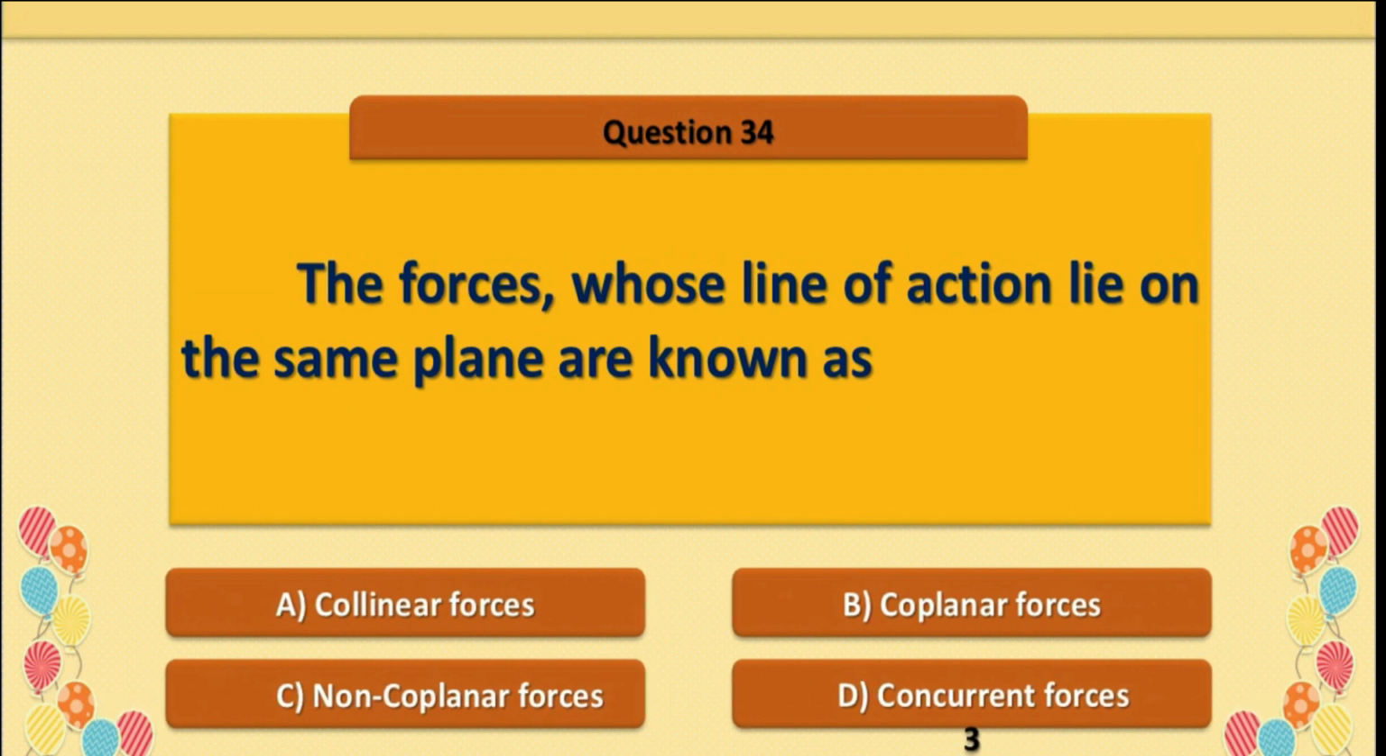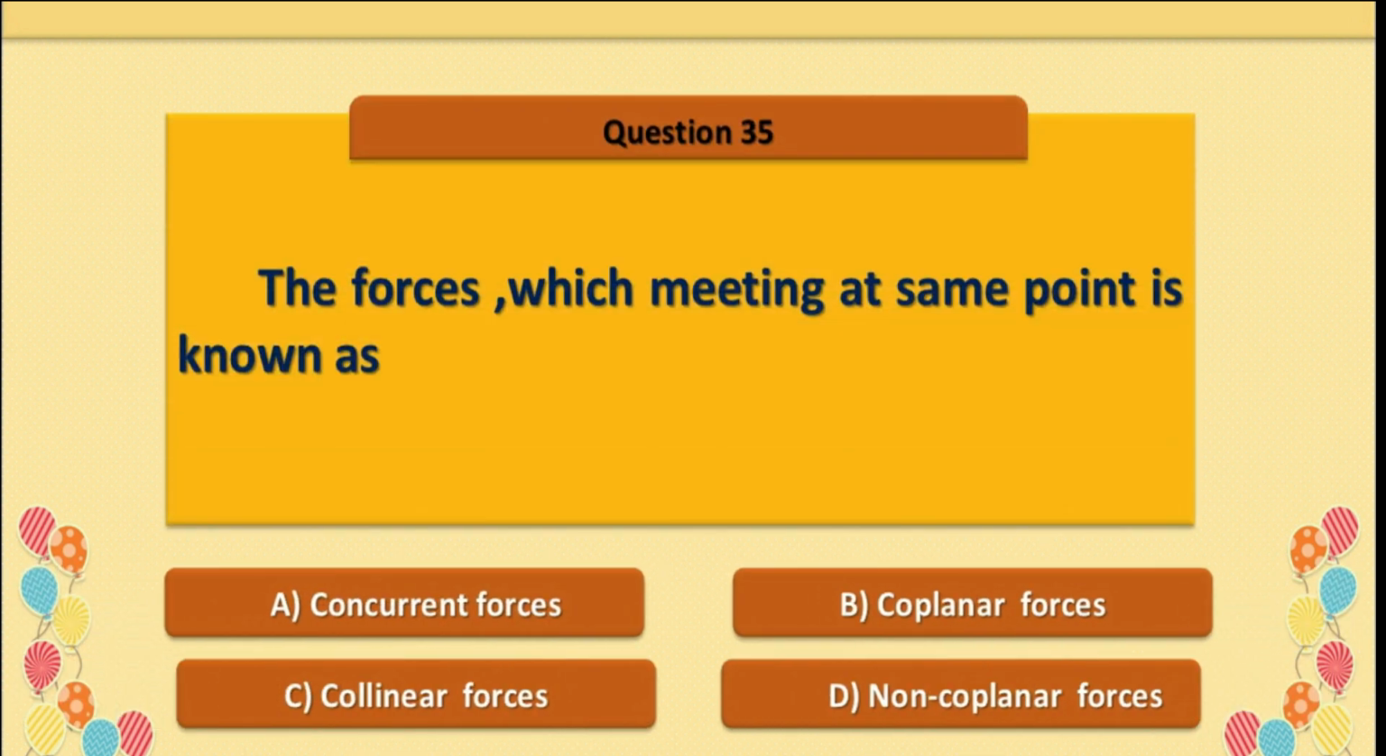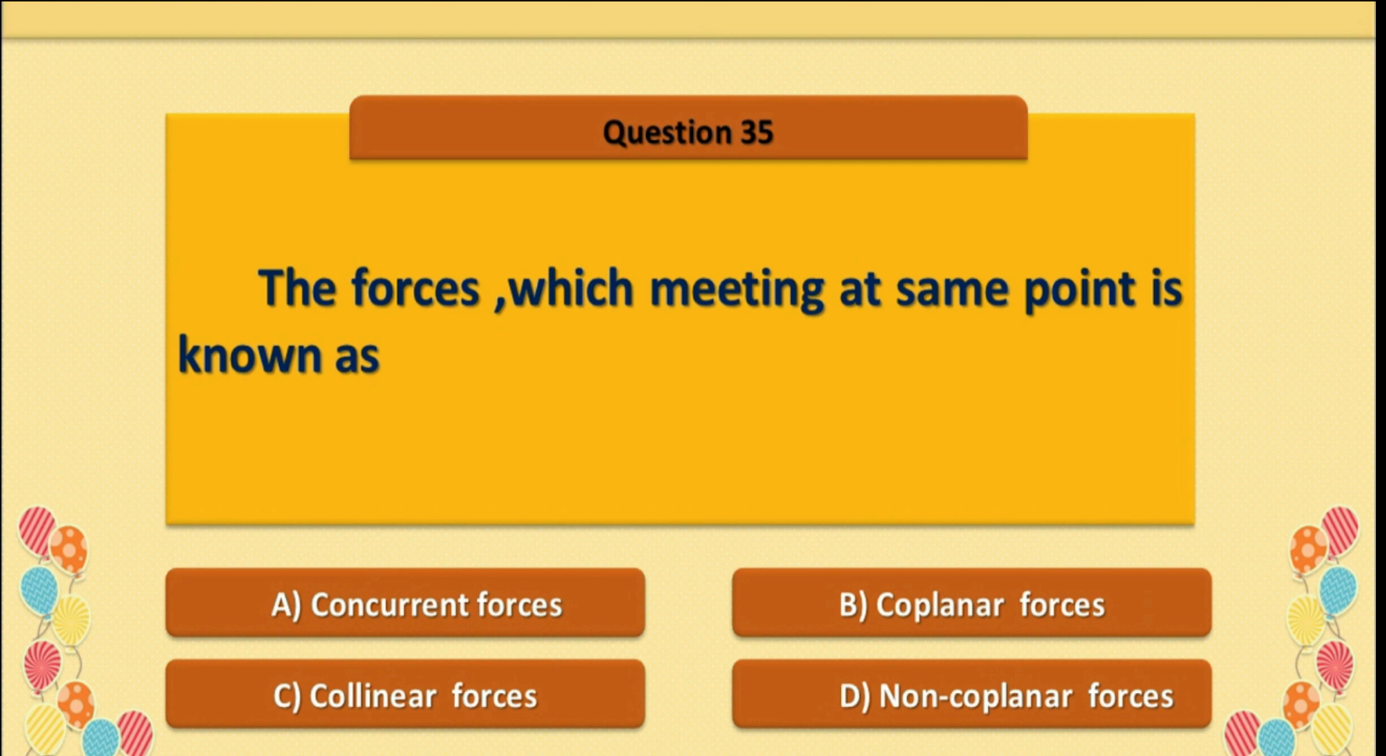Question number 34. The forces whose line of action lie on the same plane are known as, option B is correct, coplanar forces. Question number 35. The forces which meet at the same point are known as, option A is correct, concurrent forces.